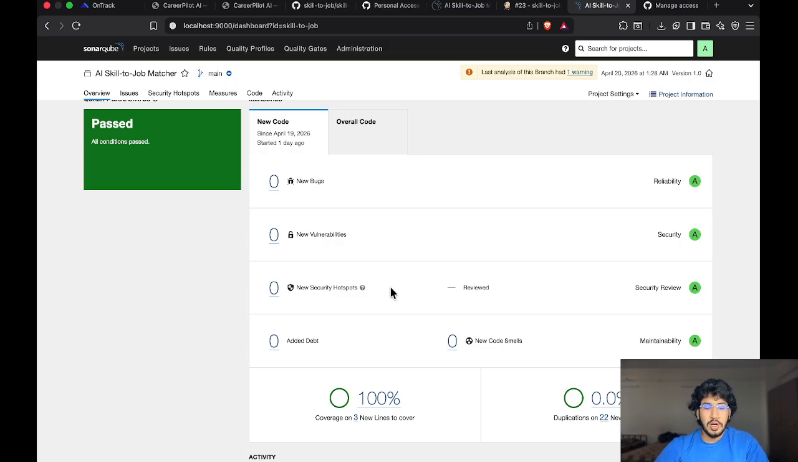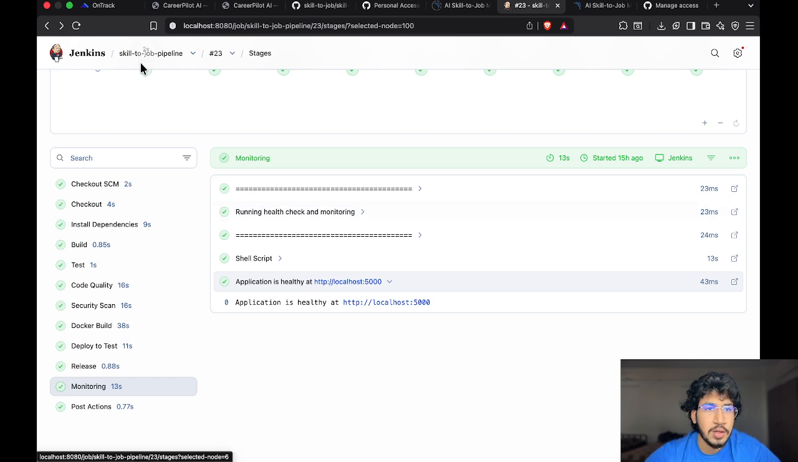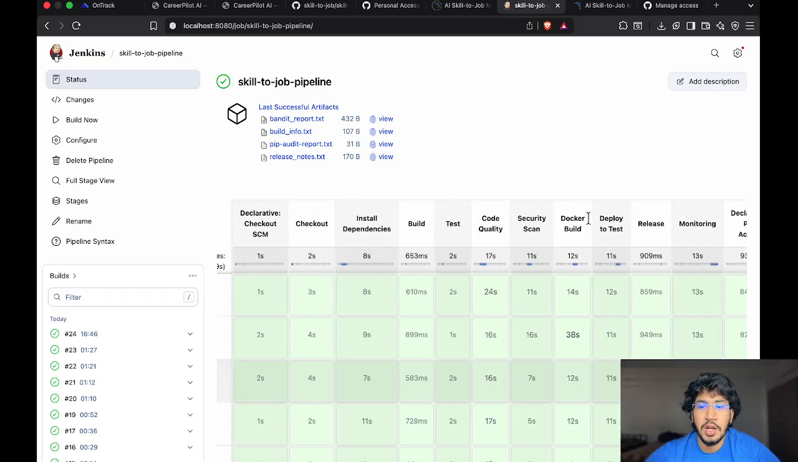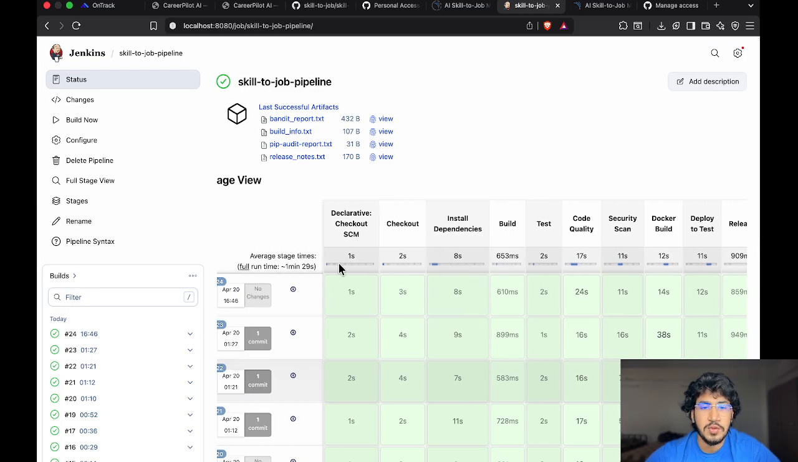Now let's move on to what makes the pipeline stand out. I will show you Jenkins and my artifacts, which I told you I would show. So let's go there. As you can see, we had build 24. It built successfully in 1 minute and 29 seconds. These are some artifacts which I made here.